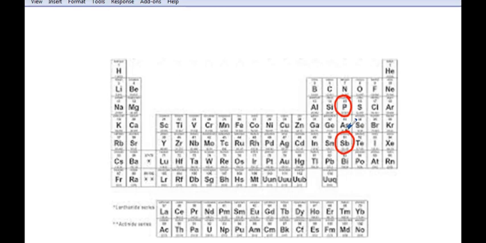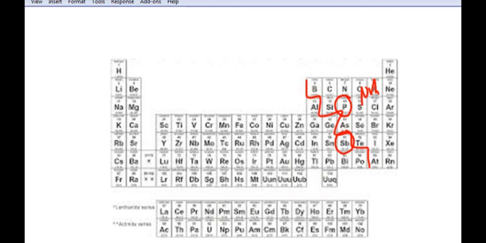And hopefully that makes sense, because phosphorus, as you know, is a nonmetal. And if you think about this, there's my staircase. Antimony is on the metallic side of the staircase. It's actually considered a metalloid, but it is on the metal side of that staircase. So hopefully that makes sense to you, that phosphorus being a nonmetal and antimony being a metalloid, it does have more metallic properties than phosphorus does. So the answer should be clearly antimony.